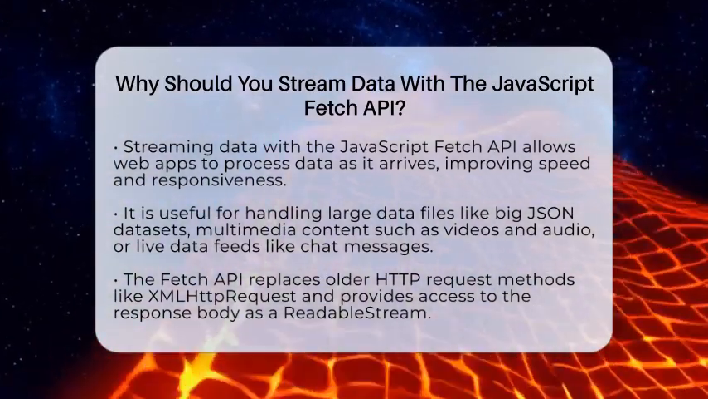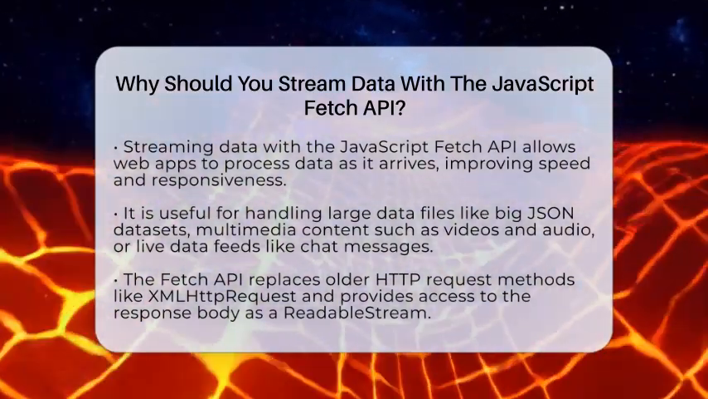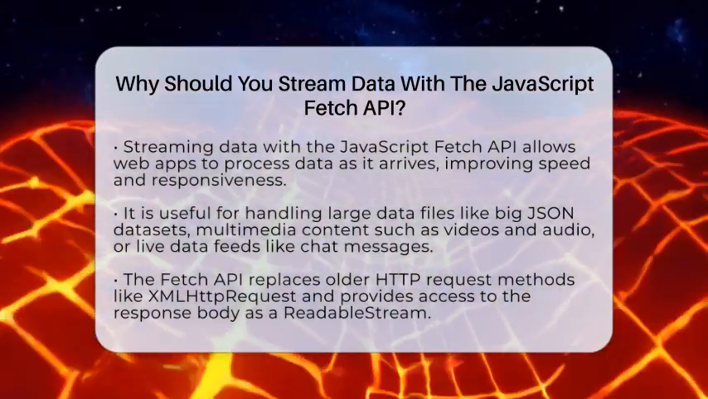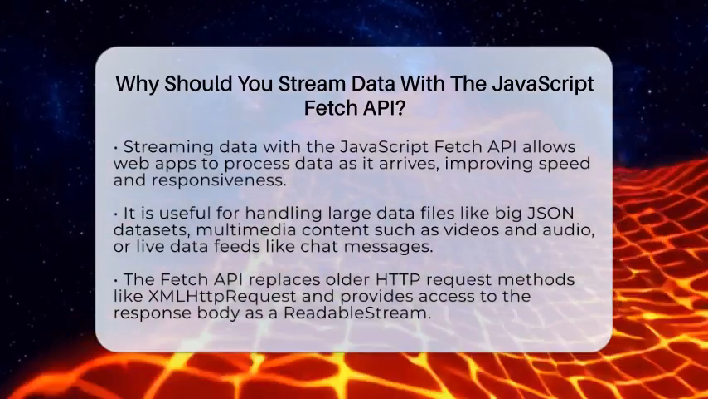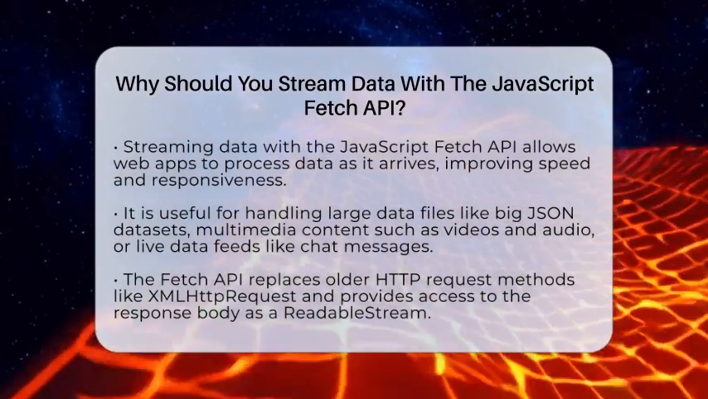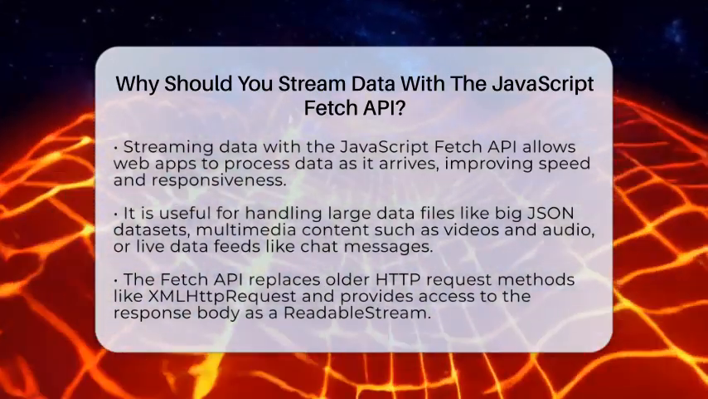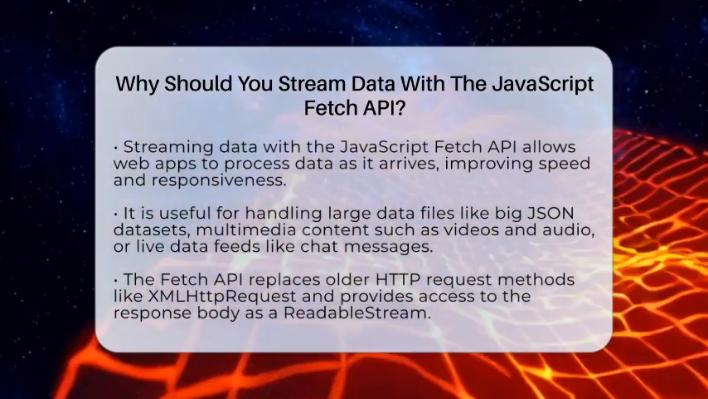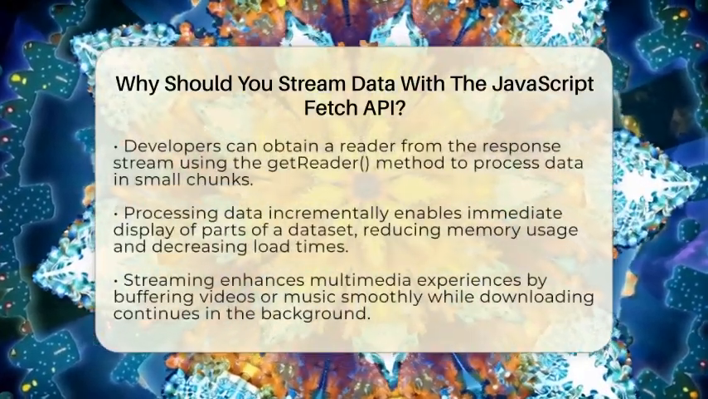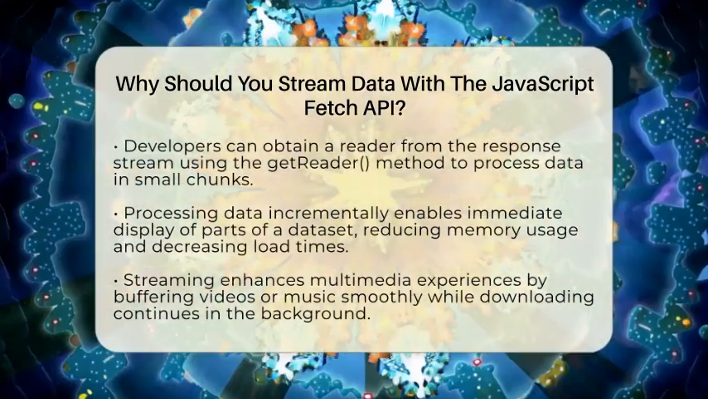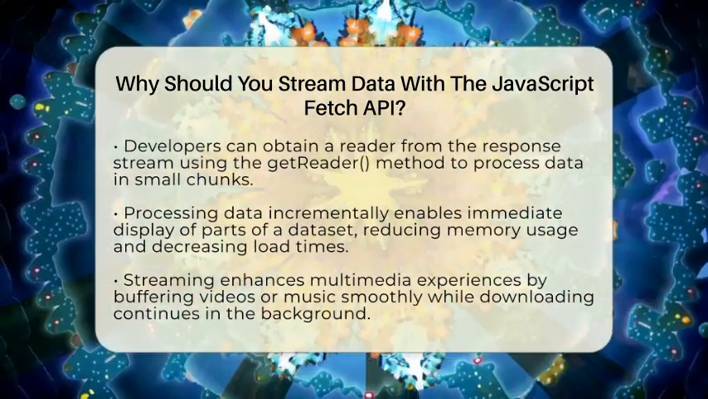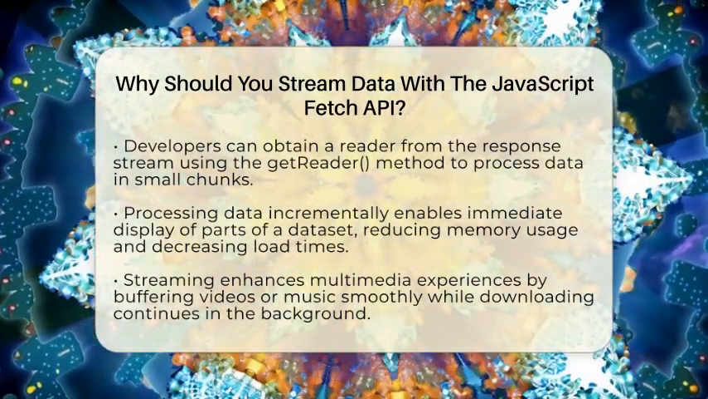more responsive. This is especially helpful when dealing with large amounts of data like big JSON files, multimedia content such as videos or audio, or live data feeds like chat messages or real-time dashboards. The Fetch API is a modern way to make HTTP requests in browsers, replacing older methods like XMLHttpRequest. One of its coolest features is that it gives you access to the response body as a readable stream. This means you can read the data in small chunks instead of waiting for everything to download.